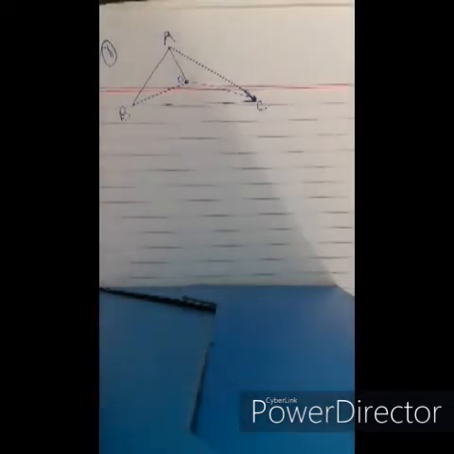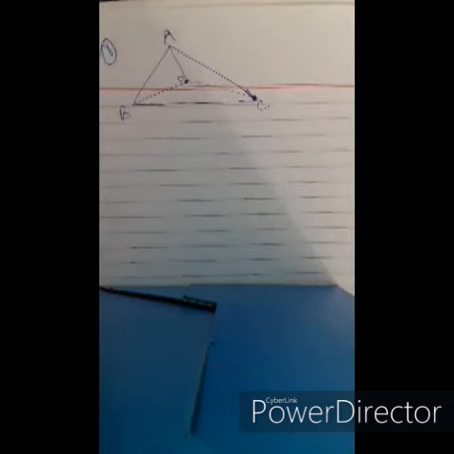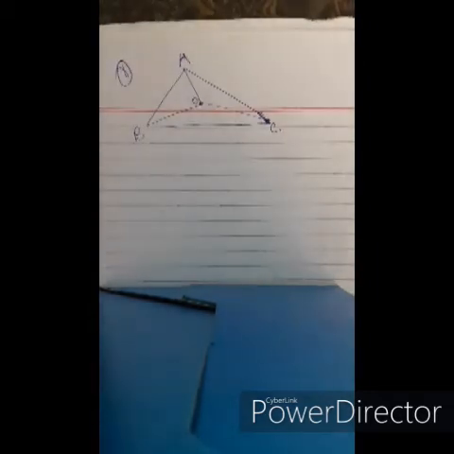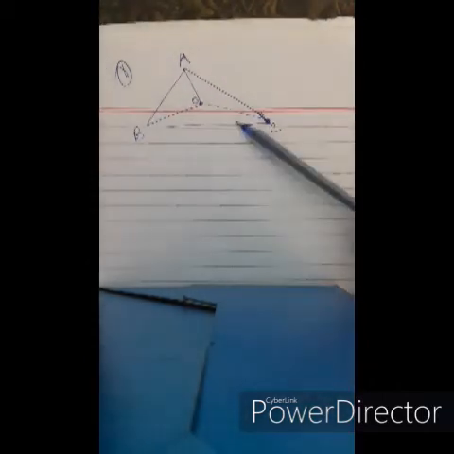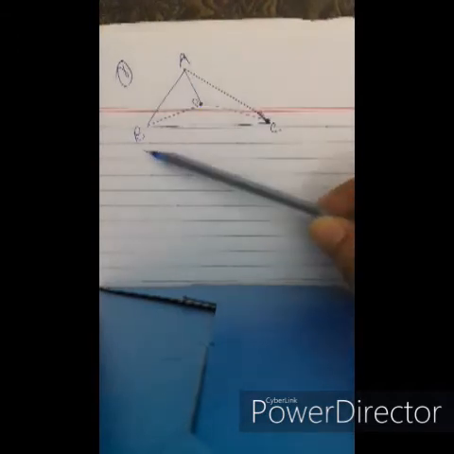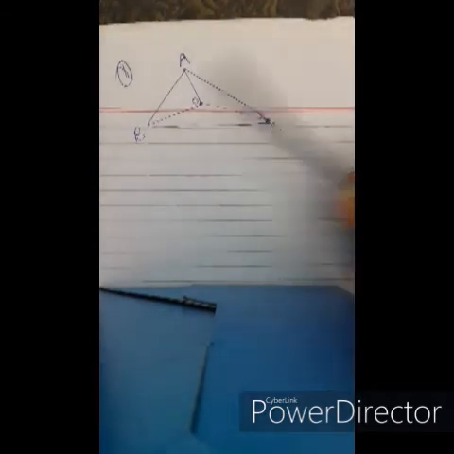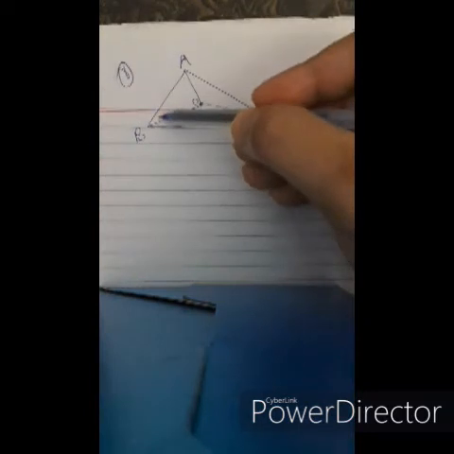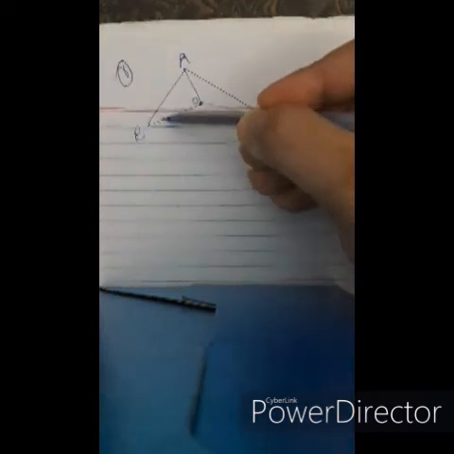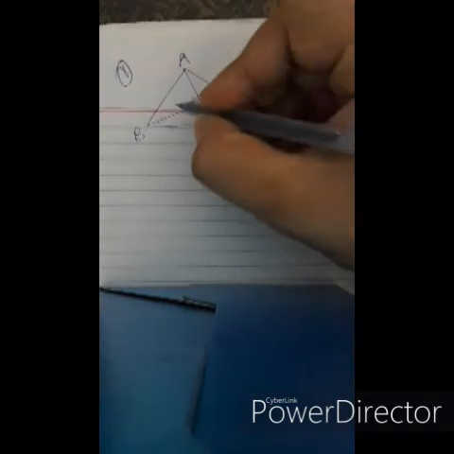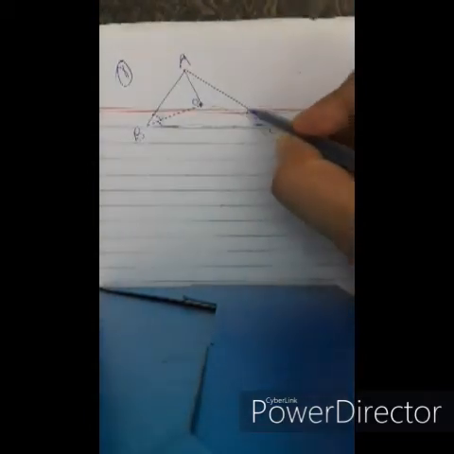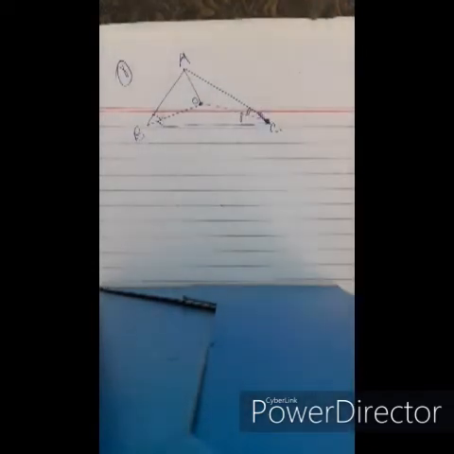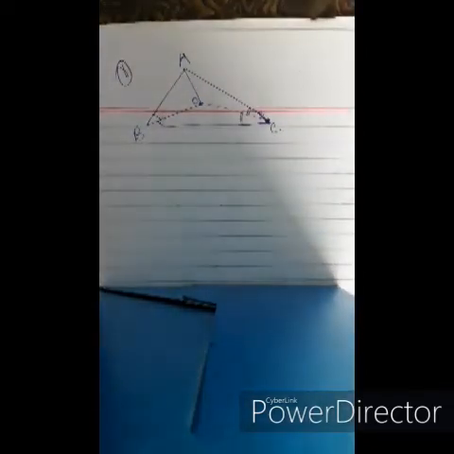Hello, now coming to some problems regarding triangles. So in this example, suppose we take this problem. There is a triangle ABC. OB is the internal bisector of angle B. OC is the internal bisector of angle C, and the internal bisectors meet at point O.